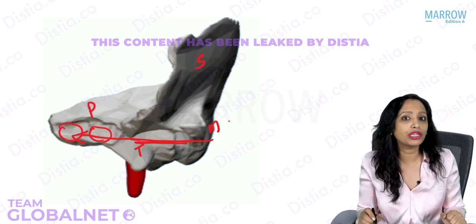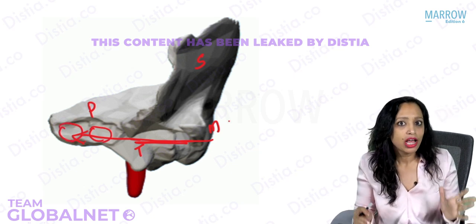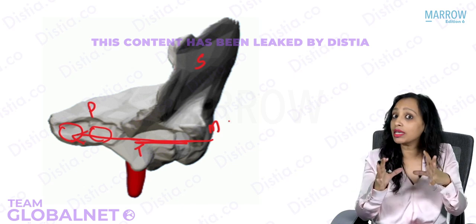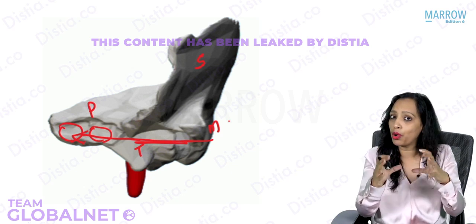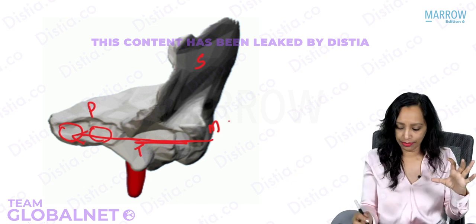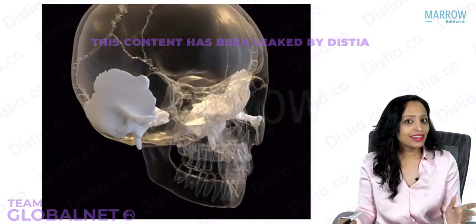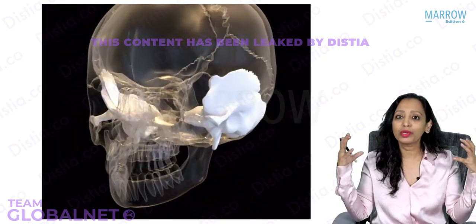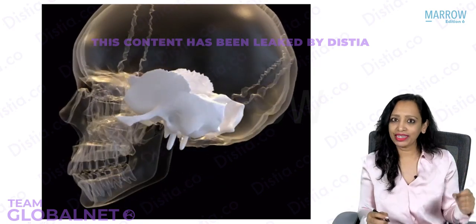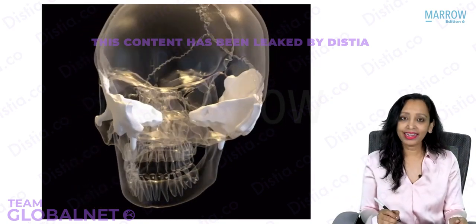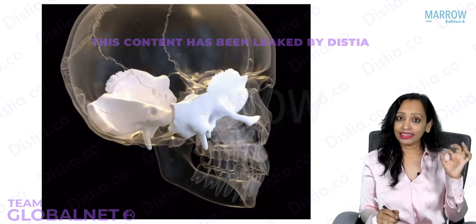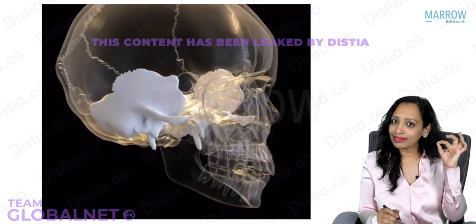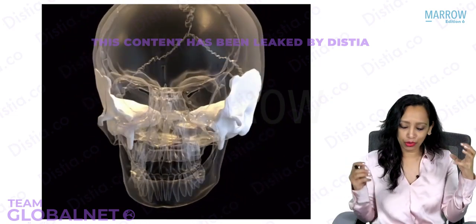petrous part of the temporal bone. Is that clear? The whole of the ear is housed inside this temporal bone like a tunnel. So this is how the temporal bone on both the sides is. And can you see the tunnel inside it? Yes, the ear is present like a tunnel inside this temporal bone on both the sides.